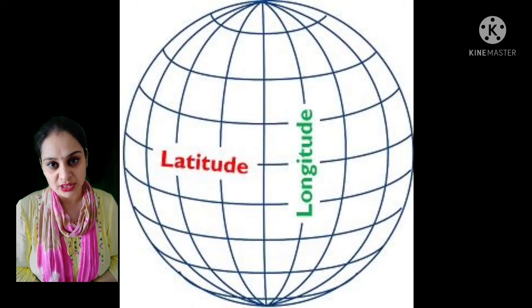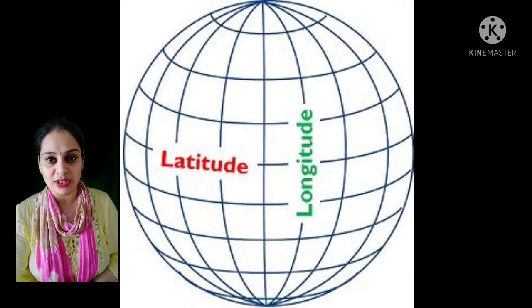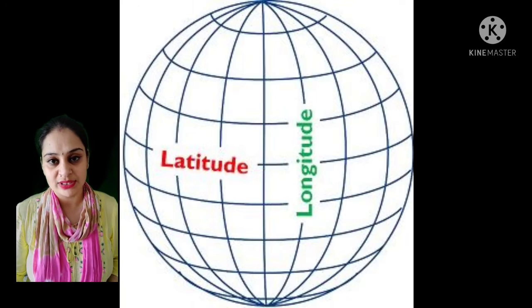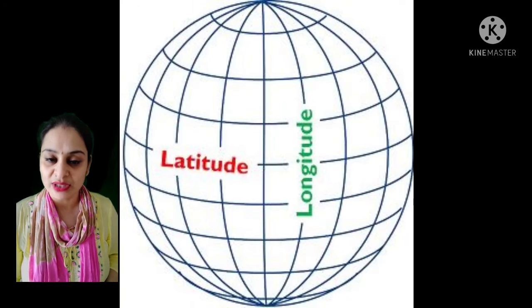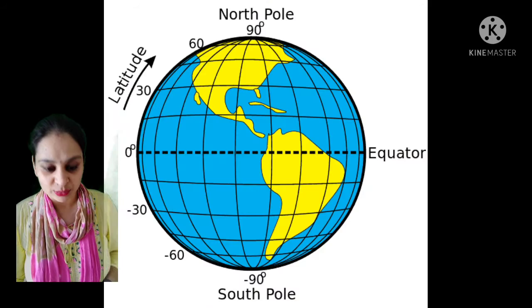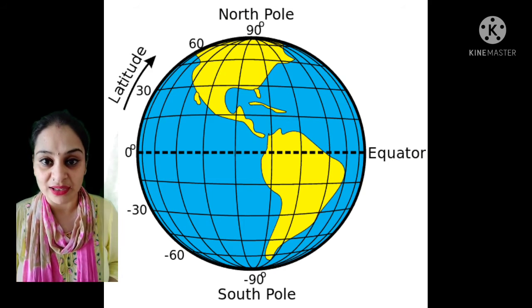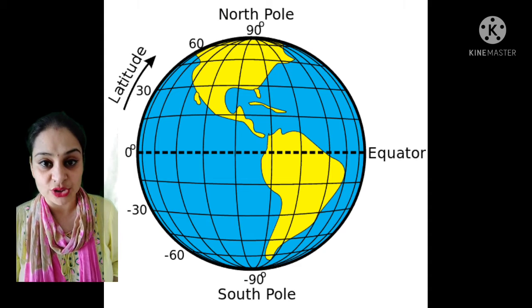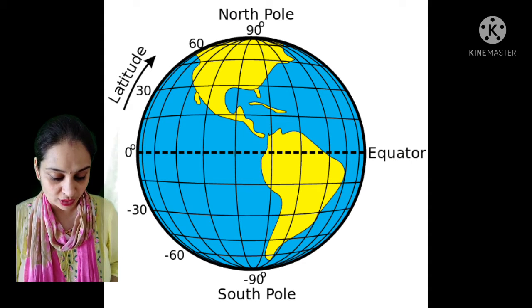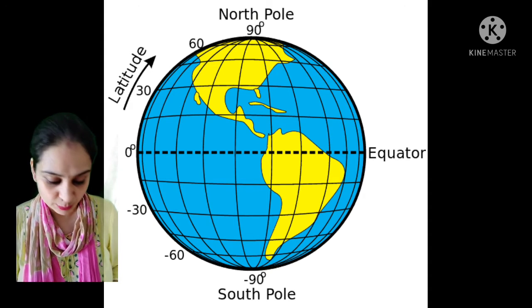So starting with the first imaginary line, which is called latitude. Now we will discuss the latitudes. So what are latitudes? Latitudes are the lines drawn around the earth, parallel to the equator, forming circles which grow smaller and smaller from the equator to the poles.